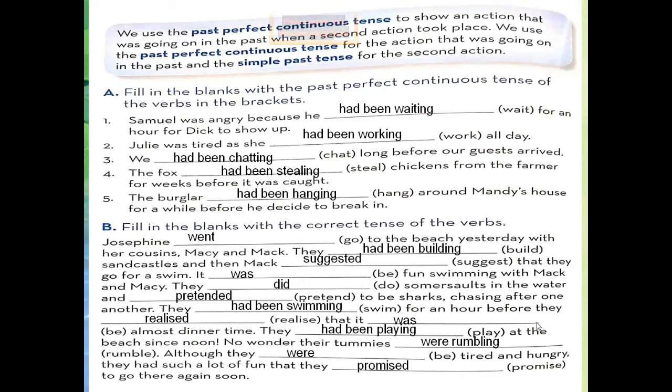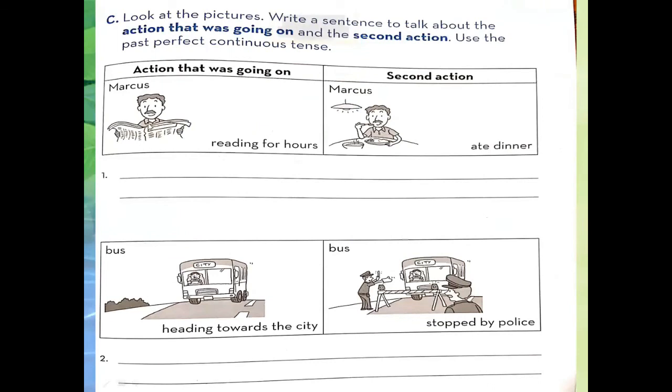Okay, now move towards the next page of your workbook. Look at the pictures. Write a sentence to talk about the action that was going on first and the second action. Use the past perfect continuous tense. Now these are the two actions. First action is Marcus reading for hours. Then second action, Marcus ate dinner. Now you have to combine these two sentences by using past perfect continuous tense.